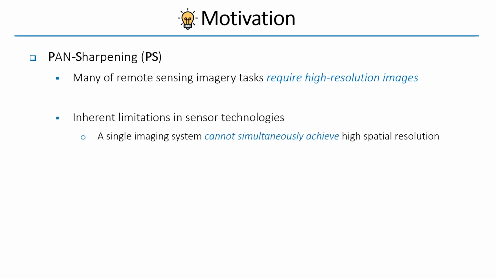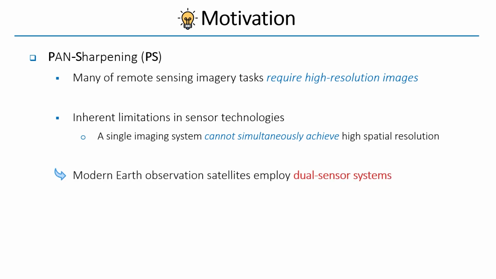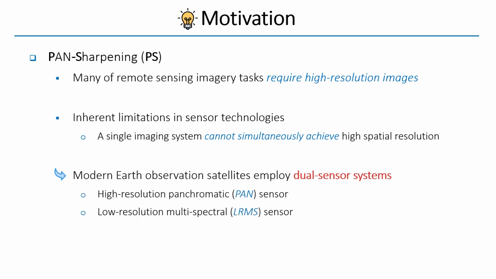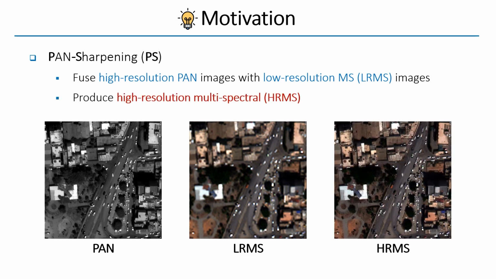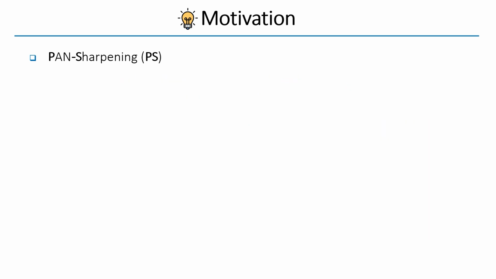However, due to inherent limitations in sensor technologies, a single imaging system cannot simultaneously achieve high spatial resolution and high spectral fidelity. To overcome this constraint, modern Earth observation satellites employ dual sensor systems, consisting of a high-resolution panchromatic (PAN) sensor and a low-resolution multispectral (LRMS) sensor. PAN-Sharpening aims to fuse high-resolution PAN images with low-resolution MS images to produce high-resolution multispectral (HRMS) outputs. The goal is to retain the spectral fidelity of MS images while preserving the spatial details of PAN images.